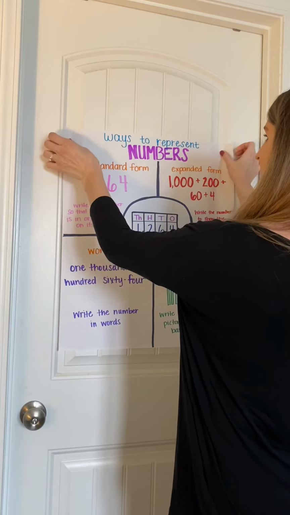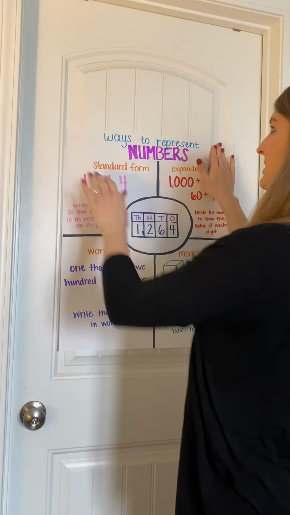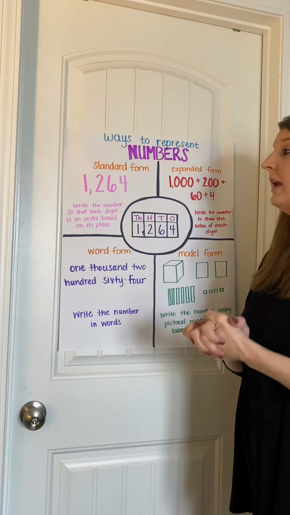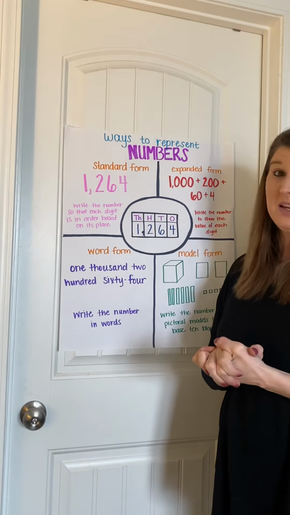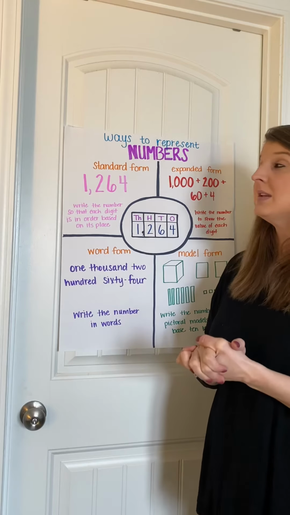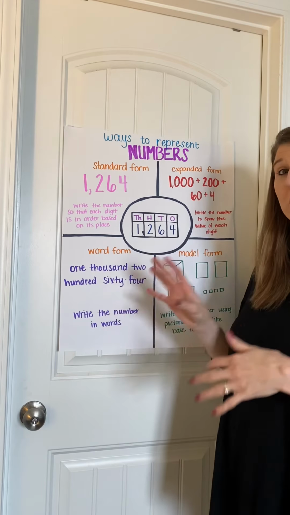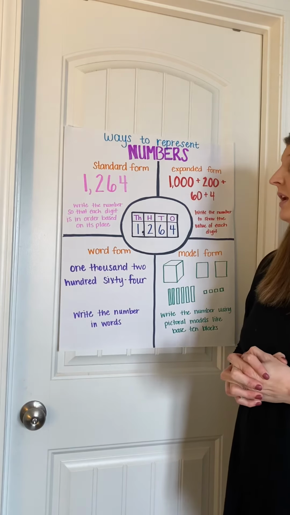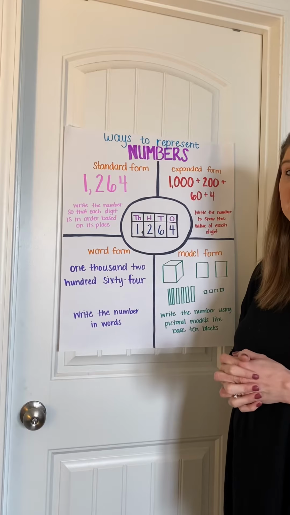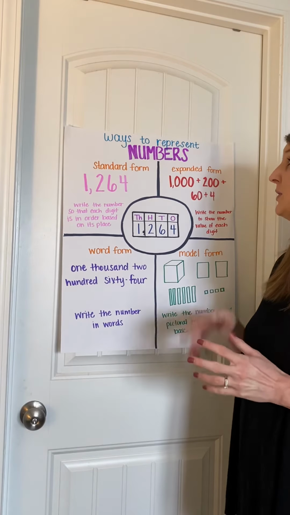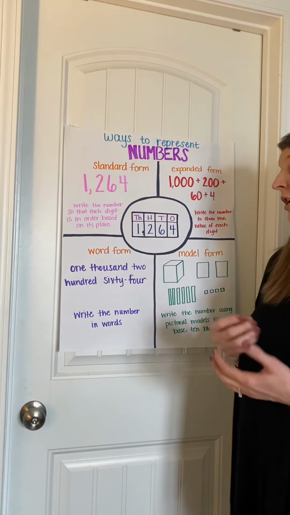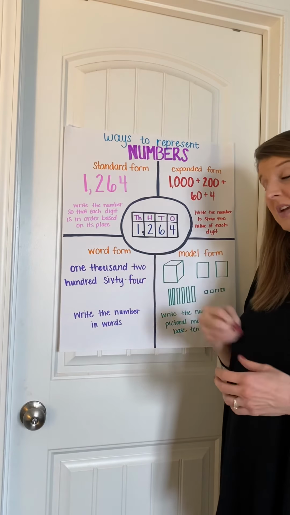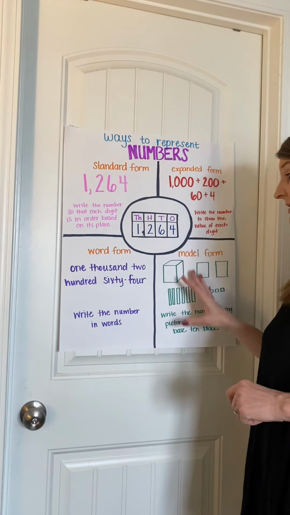And this chart is showing you various ways to represent numbers. Now, you guys have been representing numbers since kindergarten. So this should be a really basic review. You've been writing numbers in standard form since you learned what numbers were. Most of you have been doing expanded form, and some of you have been writing the numbers out in word form for a really long time, and in base 10s.